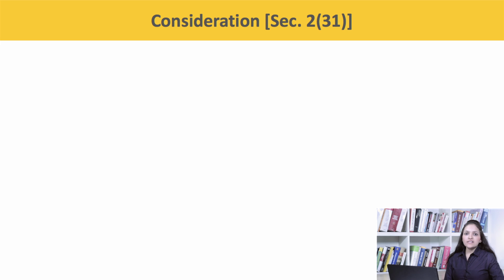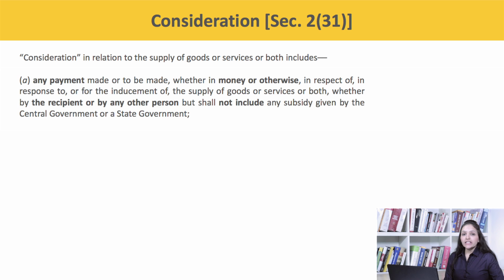Now, what is the meaning of consideration? According to Section 2, Clause 31 of the CGST Act 2017, consideration in relation to the supply of goods or services includes any payment made or to be made, meaning both advance as well as future payment is considered, whether in money or otherwise, meaning consideration can be in cash as well as in kind, in respect of, in response to, or for the inducement of the supply of goods or services or both, whether by the recipient or by any other person, but shall not include any subsidy given by the central government or the state government.